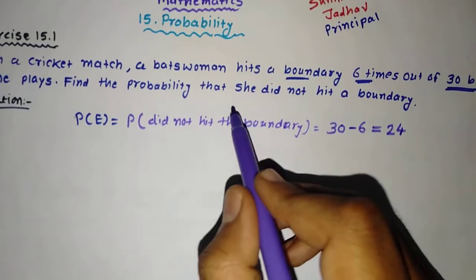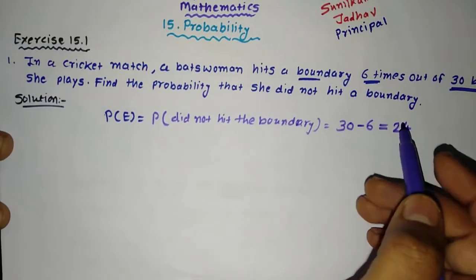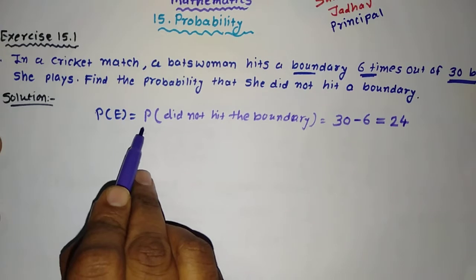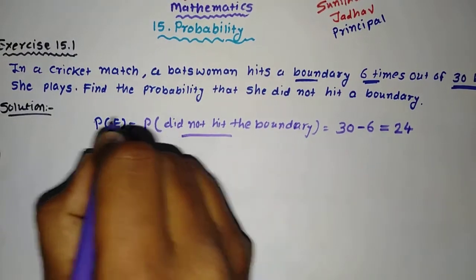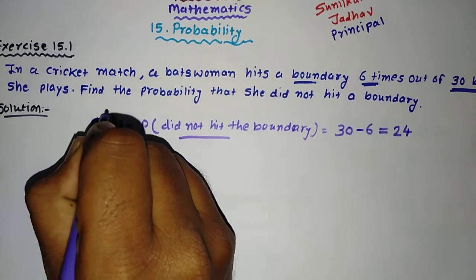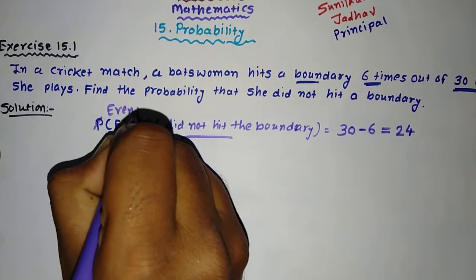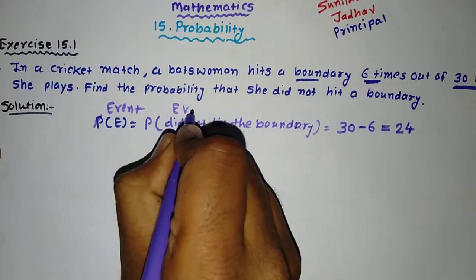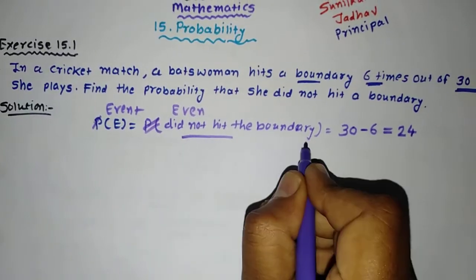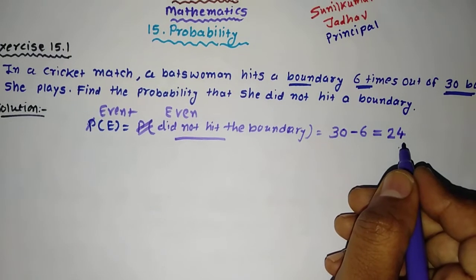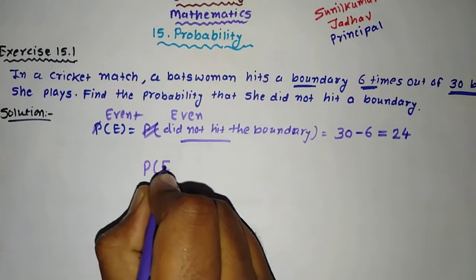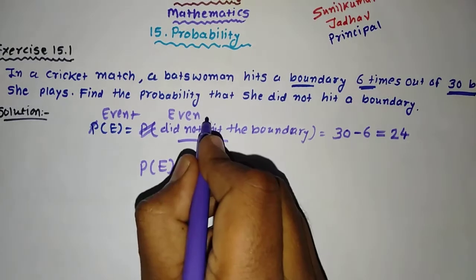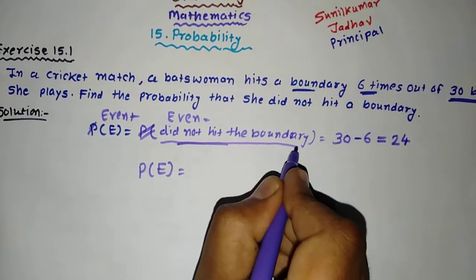So to find the probability that she did not hit the boundary, we can say the probability of event E is equal to... I will write event here. What event is it? That is, did not hit the boundary, 30 minus 6 is equal to 24. Now I will find the probability of the event. The event is did not hit the boundary.